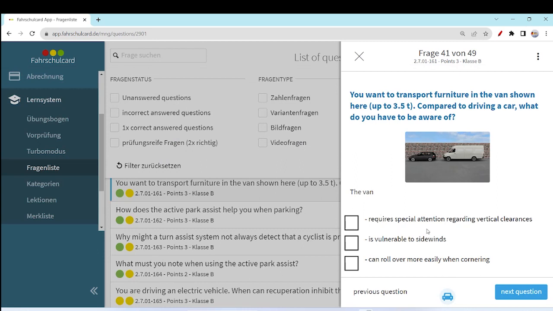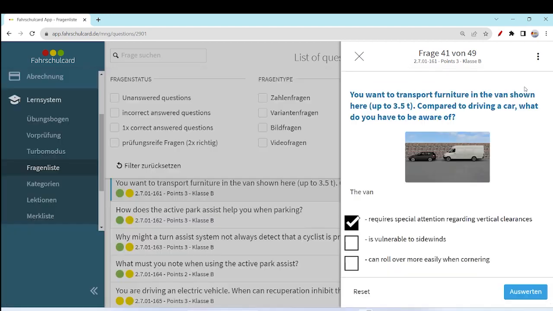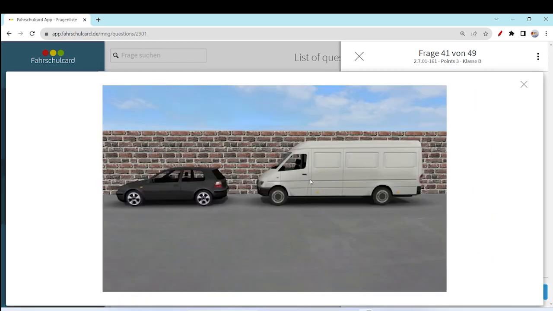The van requires special attention regarding vertical clearances. I think we already know this. The term vertical clearances is related to the center of gravity that we have discussed already in our previous technical videos. You also need to keep in mind that the van is vulnerable to side winds.